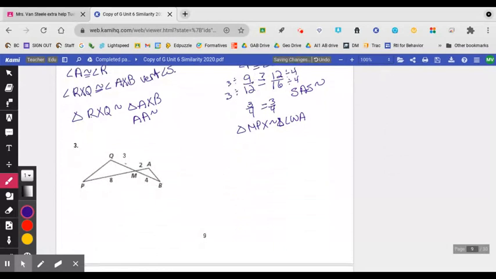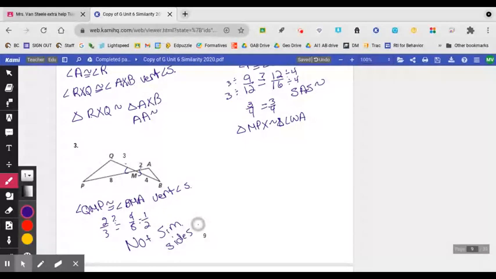So number 3. Here again, I have vertical angles. So angle QMP is congruent to angle BMA. They're vertical angles. And now I'm going to compare small with small, medium with medium. So 2 to 3, is that equal to 4 over 8? And the answer is no, because 2/3 is not equal to 1/2. So not similar. Sides are not proportional.